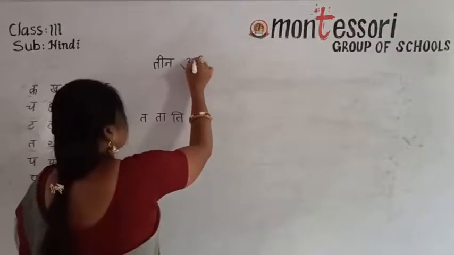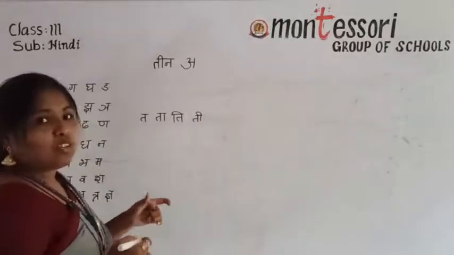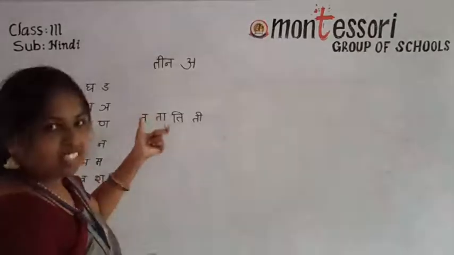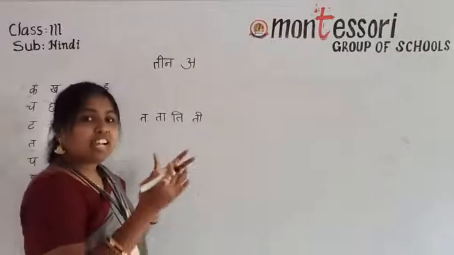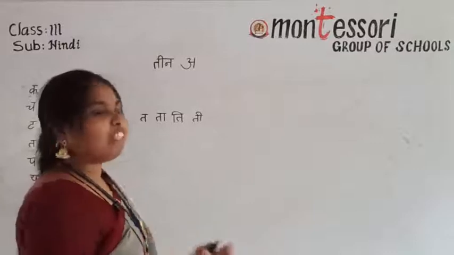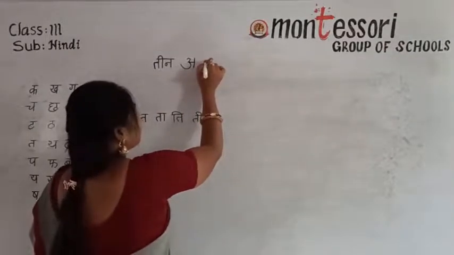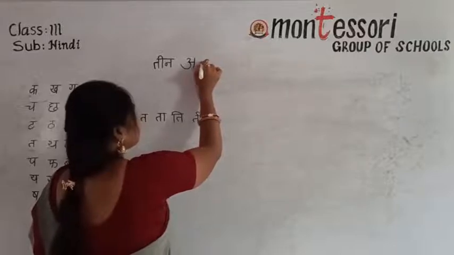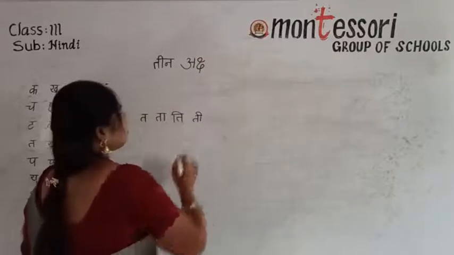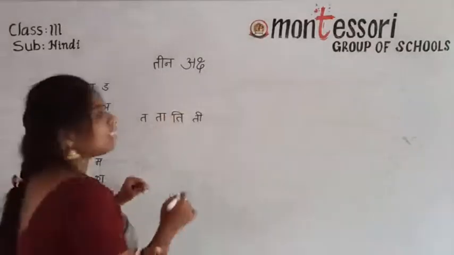See what letter, which letter I am writing on the board. You have to identify that letter to letter. If you identify and join, it will become a word. Okay, children, first ta, and what I have written, a. Then next, see what is that?